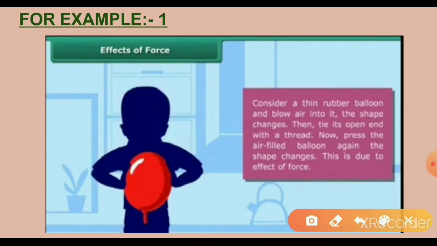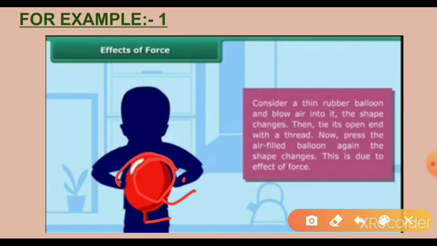Let us see another example. Consider a thin rubber balloon and blow air into it. The shape changes, is it correct? Yes. Then tie its open end with a thread. Now press the air filled balloon. See this, the child has pressed the balloon. Again the shape changes. So try this activity at home.